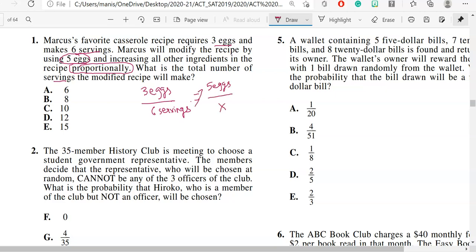I'll make it x. So I will cross multiply. This will be 3x is equal to 6 times 5 is 30. Divide both the sides by 3. So my value of x is 10. So my answer is what? My answer is 10 servings over here. So this is the answer for question number 1.